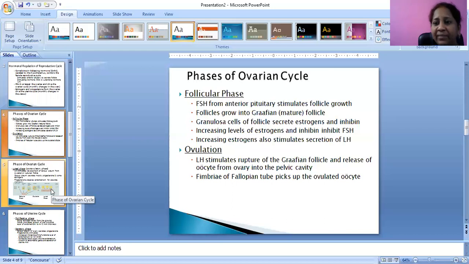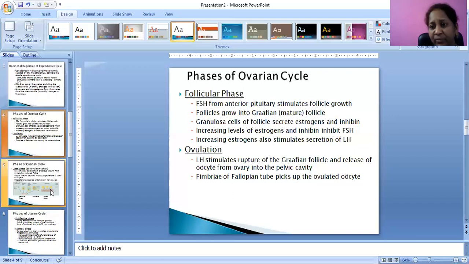Two phases we have to keep in mind. One is the follicular phase. In this, follicles will grow, and only one follicle will grow into a mature one, the Graafian follicle.